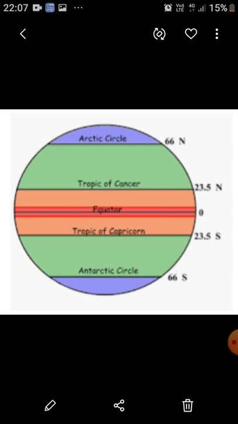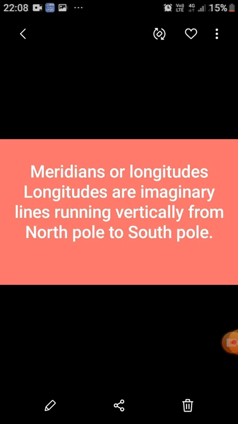You can see the equator at 0 degree, Tropic of Cancer at 23.5 degrees north, Tropic of Capricorn 23.5 degrees south, Arctic Circle 66.5 degrees north and Antarctic Circle 66.5 degrees south. Fine, students? Now, what are meridians or longitudes?